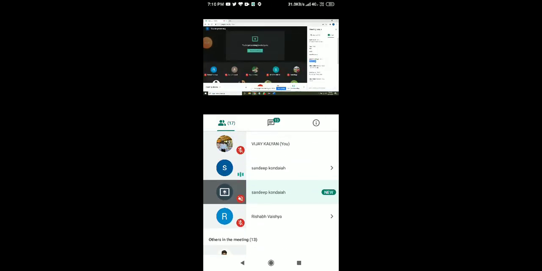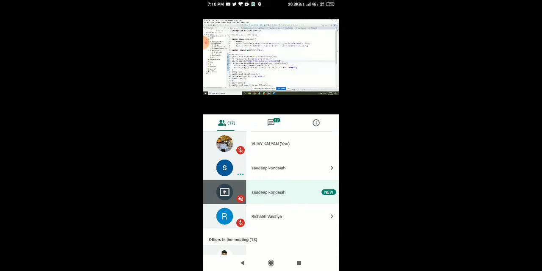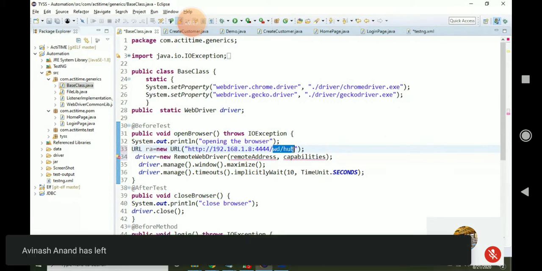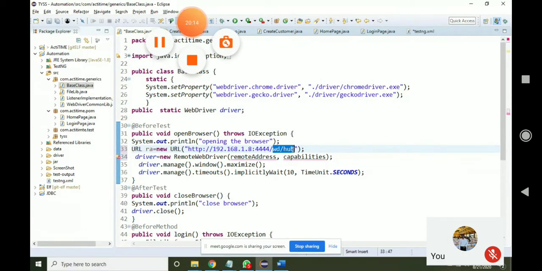Let me copy the IP address. 192.168.1.8. This is Rishabh's IP address, and this one is the port number. Default port number of Selenium, and this one is the web driver. In that, I am giving it as up, means my system is the up.